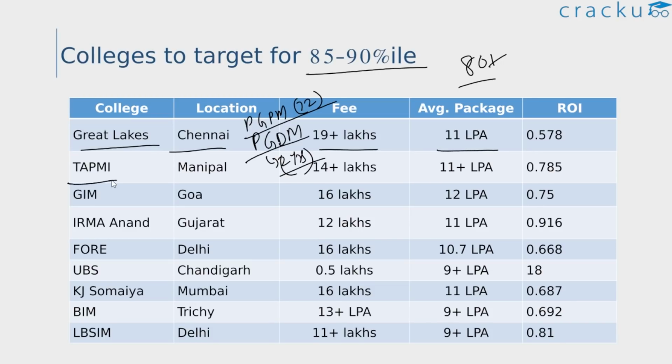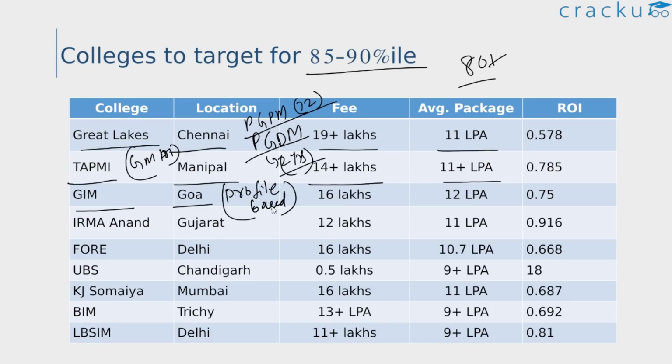Next we have TAPMI, T. A. Pai Management Institute, Manipal. It's located in Manipal. Apart from the CAT scores, they also accept your XAT and also your GMAT scores. The fees is 14. The average package is around 11 lakhs. Next we have GIM Goa. GIM Goa is also a good college to consider. They also have profile based admission, guys. So if your profile is very good, then your entrance score doesn't matter much.